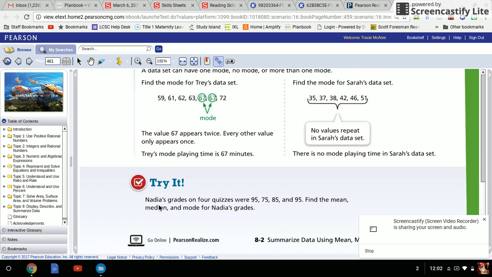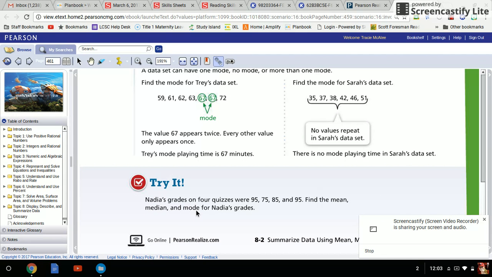Look at this one. Nadia's grades on 4 quizzes were 95, 75, 85, and 95. Find the mean, median, and mode for Nadia's grades. Remember, for the mean, add up all the numbers and divide by the number of numbers you added. For the median, list all the numbers from least to greatest and find the one in the middle. And for the mode, find the number that was used the most. If there's not a number that was used more than any other number in the set, then there's no mode. You can pause the video and try those problems and then come back when you are finished.